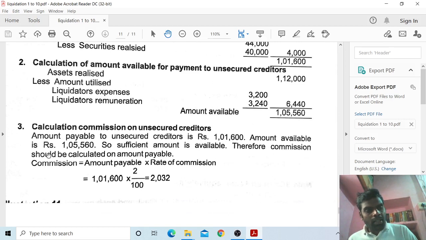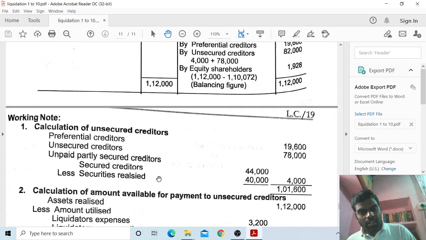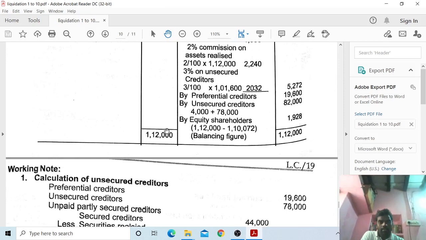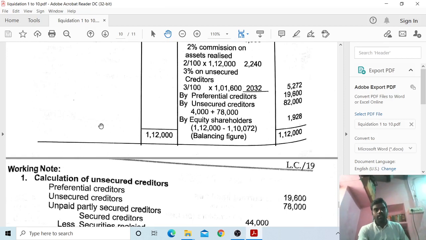The amount available is rupees 1,05,560, so a sufficient amount is available. Therefore, commission should be calculated on the amount payable: 1,01,600 into 2 divided by 100 is 2,032. This is the commission taken here. So this is the liquidation of companies. Thank you.